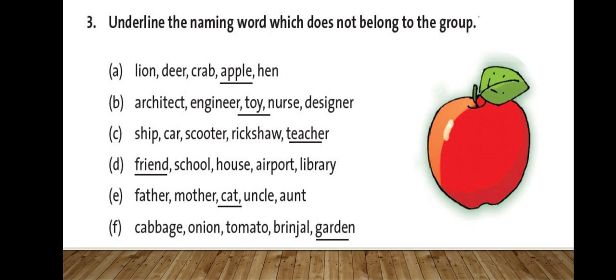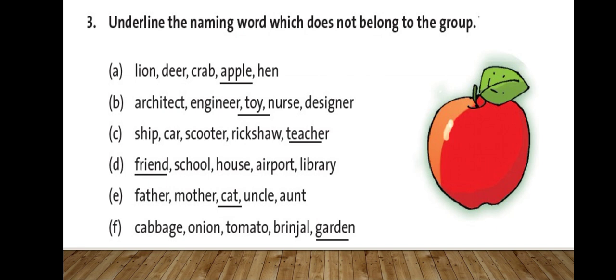Friend. E. Father, mother, cat, uncle, aunt. Father, mother, uncle, aunt are the members of the family. They are relatives, but cat does not belong to this group. So you will underline cat. Cabbage, onion, tomato, brinjal, garden. Cabbage, onion, tomato and brinjal are the names of vegetables, and garden is a place. So what you will underline here? Garden. So we have done this also.